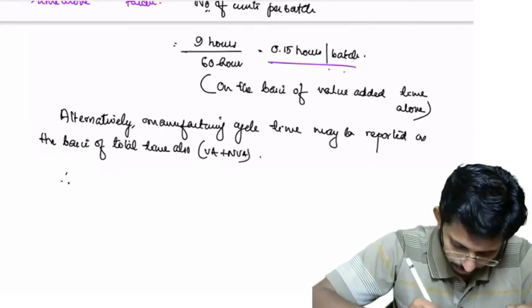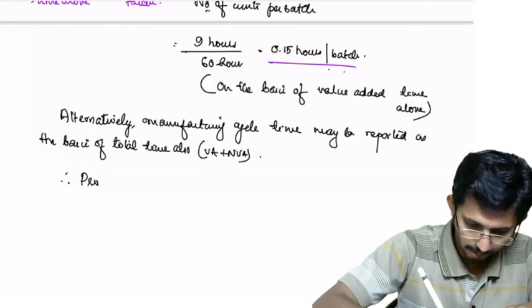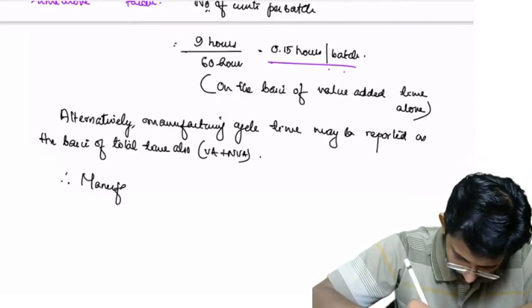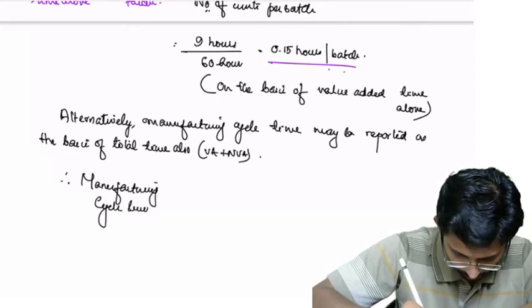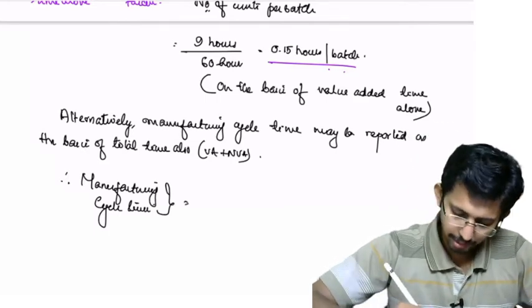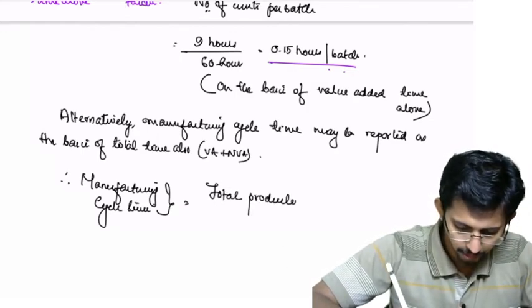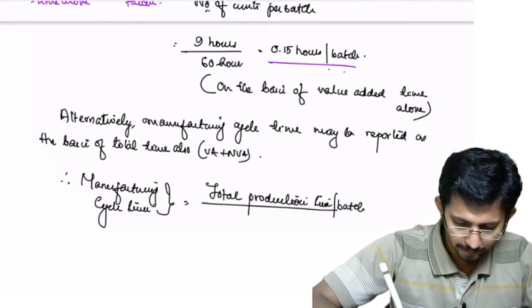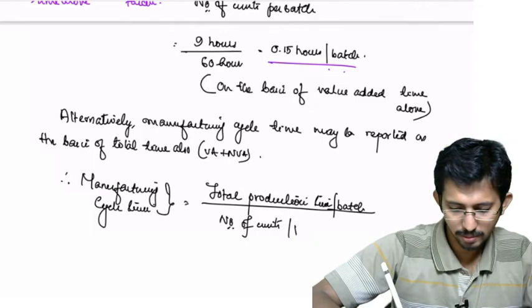Therefore, how do you compute this? Manufacturing cycle time is equal to total production time per batch divided by number of units per batch.